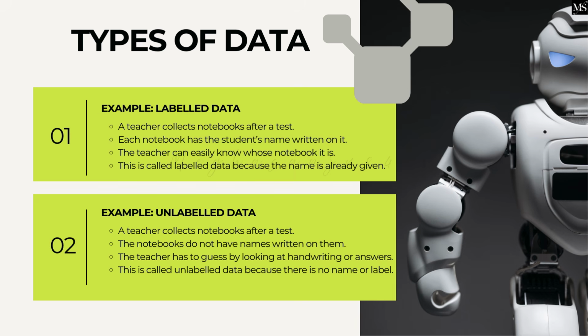Example: labeled data. A teacher collects notebooks after a test. Each notebook has the student's name written on it. The teacher can easily know whose notebook it is. This is called labeled data because the name is already given. Example: unlabeled data. A teacher collects notebooks after a test. The notebooks do not have names written on them. The teacher has to guess by looking at handwriting or answers. This is called unlabeled data because there is no name or label.